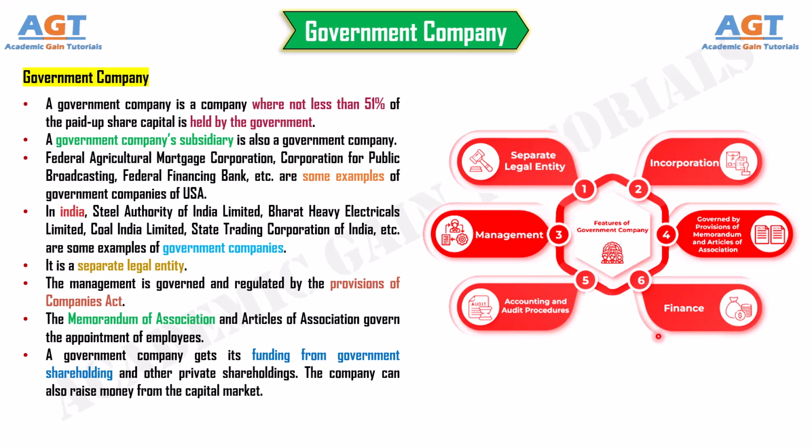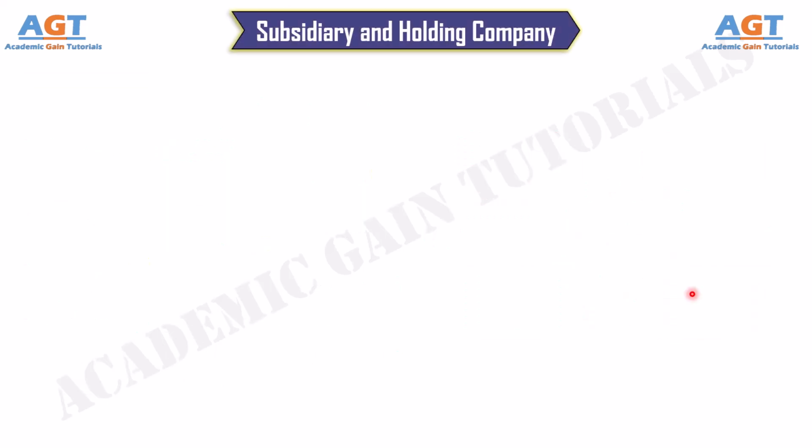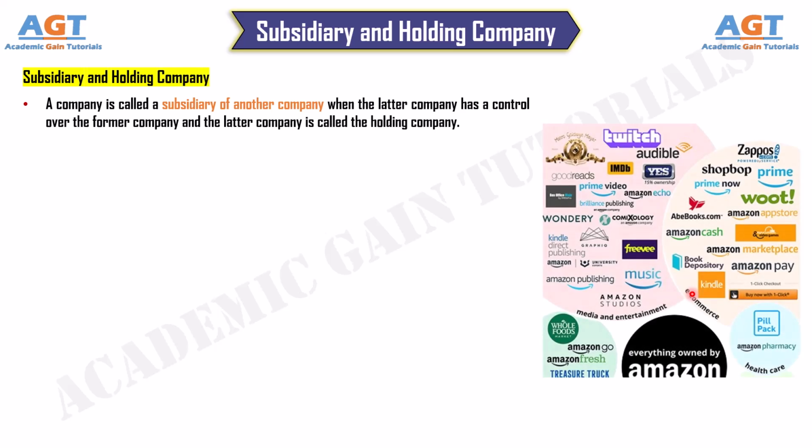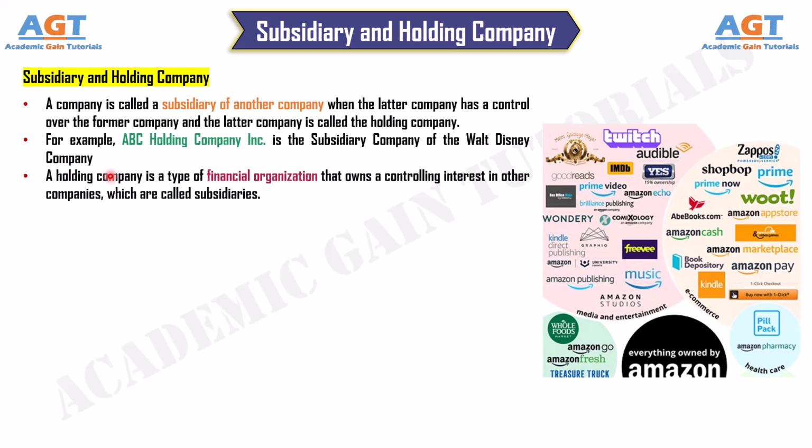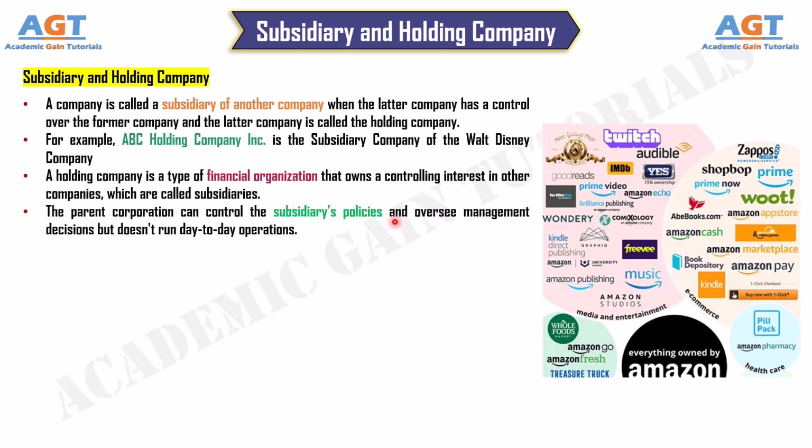Number 2. Subsidiary and holding company. A company is called a subsidiary of another company when the latter company has a control over the former company and the latter company is called the holding company. For example, ABC Holding Company Incorporated is the subsidiary company of the Walt Disney Company. So, what is a holding company? A holding company is a type of financial organization that owns a controlling interest in other companies, which are called subsidiaries. The parent corporation can control the subsidiaries' policies and oversee management decisions, but doesn't run day-to-day operations.